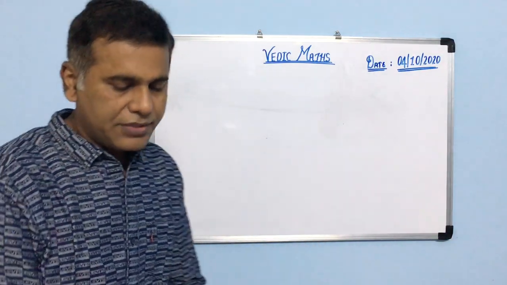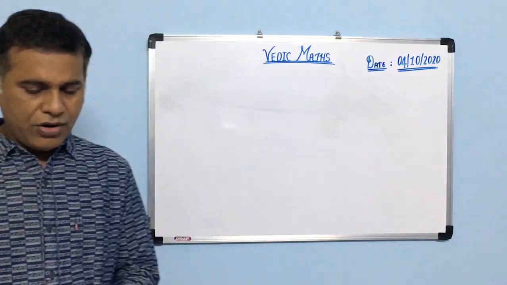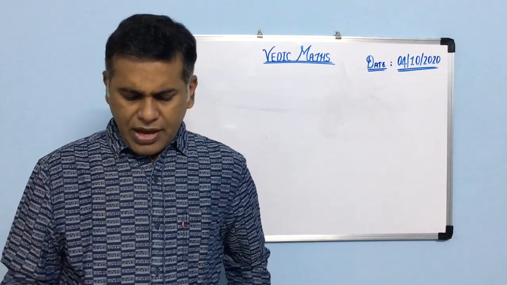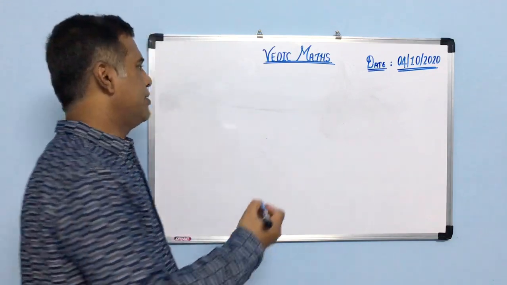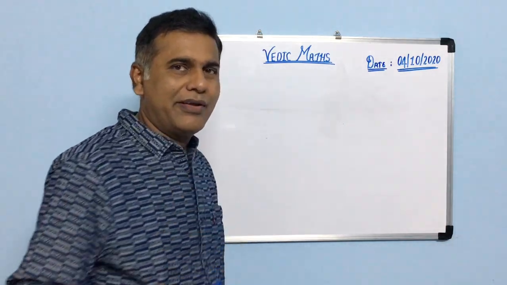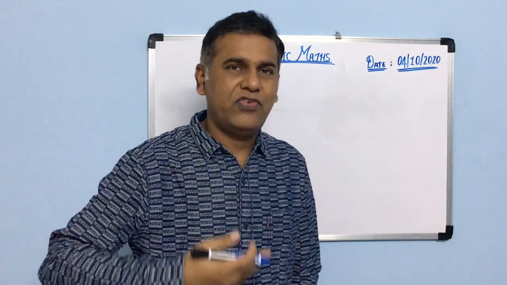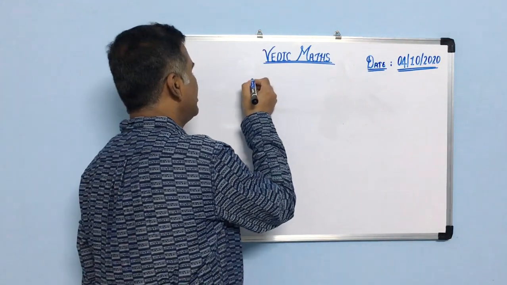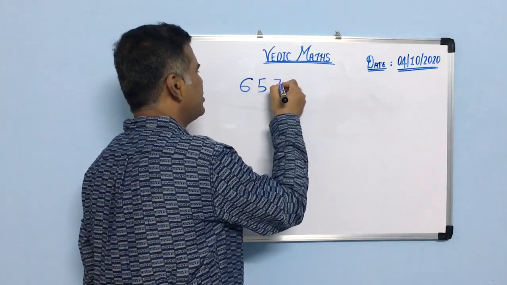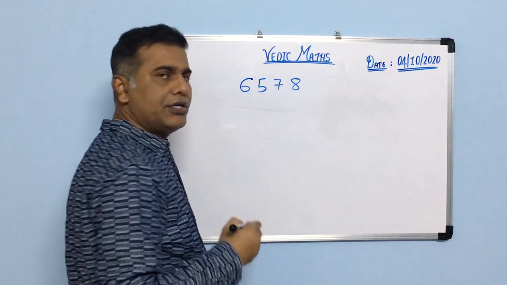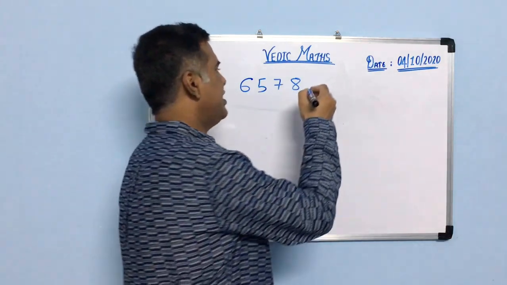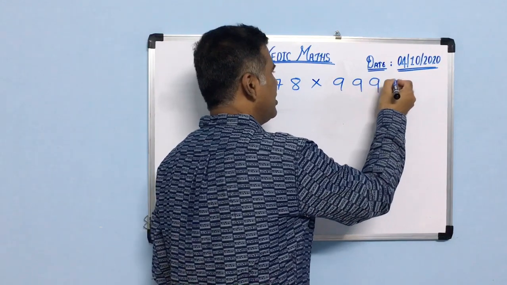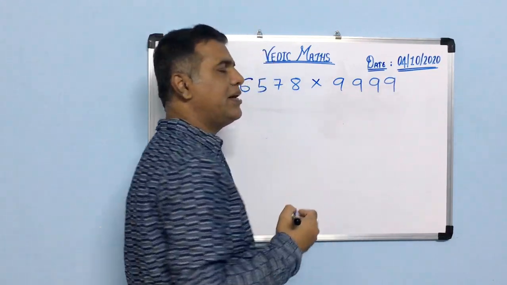Okay, next, suppose I want to multiply a bigger number. Let's have some fun with numbers. Suppose I have taken the number 6578, and this number you have to multiply with 9999.